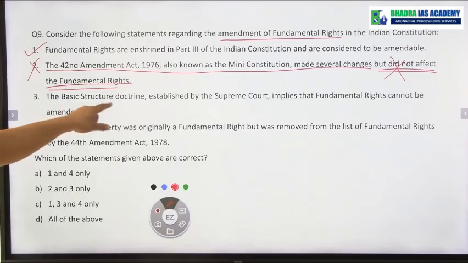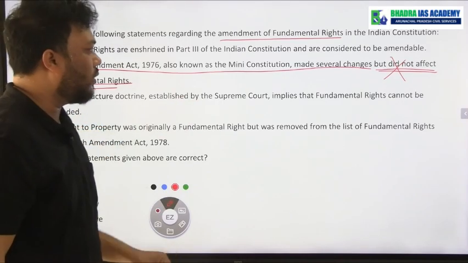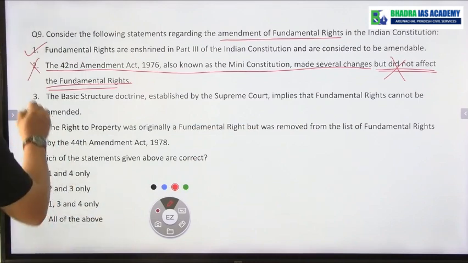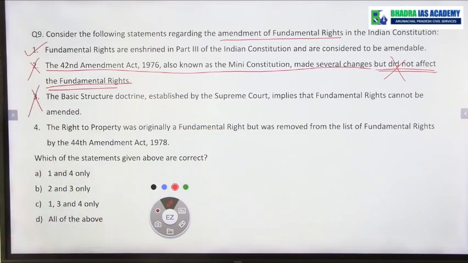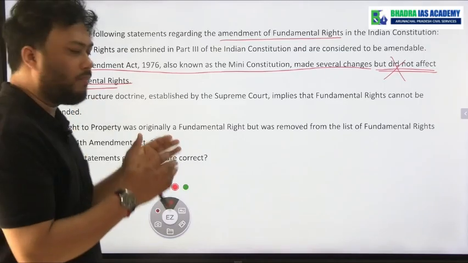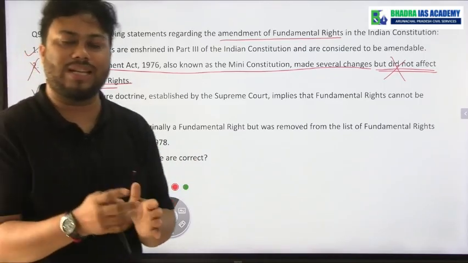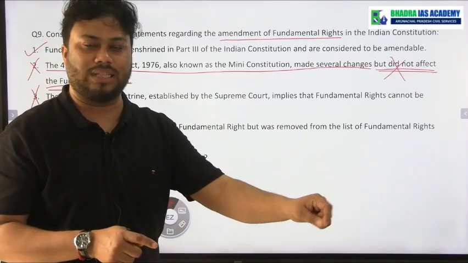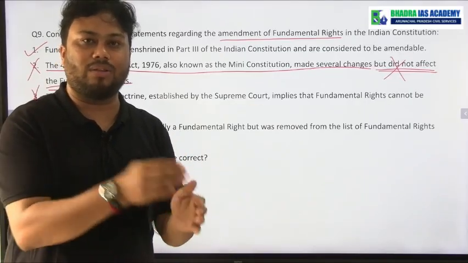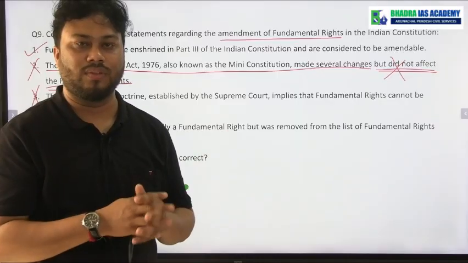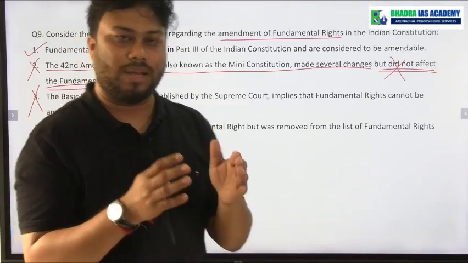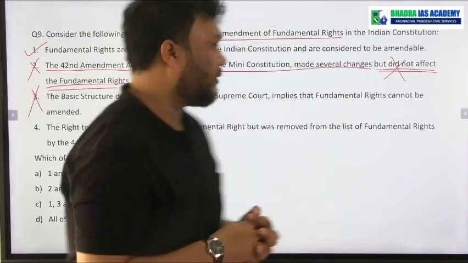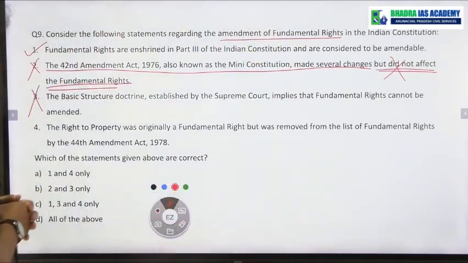The basic structure doctrine established by the Supreme Court implies that fundamental rights cannot be amended. No, this statement is also wrong. The basic structure doctrine implies that the Parliament of India can amend any part of the Constitution of India, including fundamental rights. Just, the Parliament cannot amend the basic structure. Apart from the basic structure, Parliament can amend anything in the Indian Constitution. So statement number 3 is also wrong.